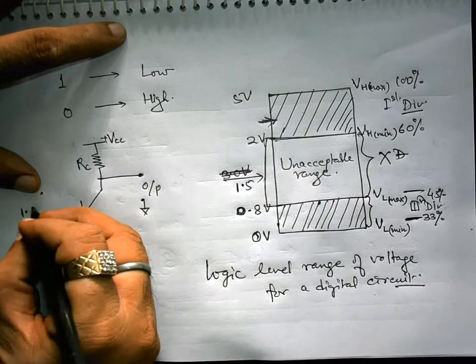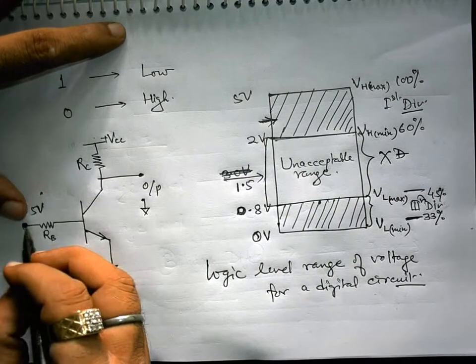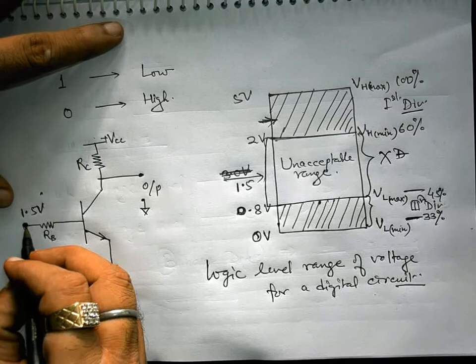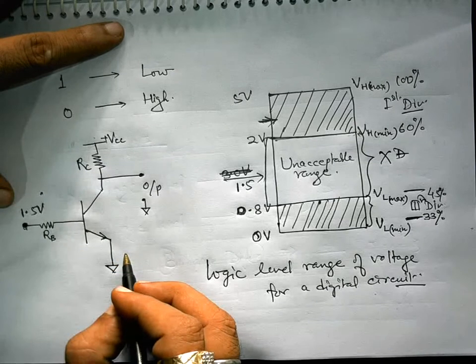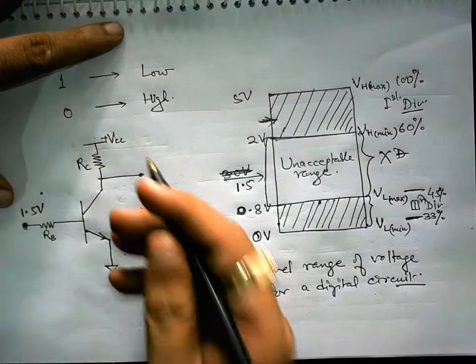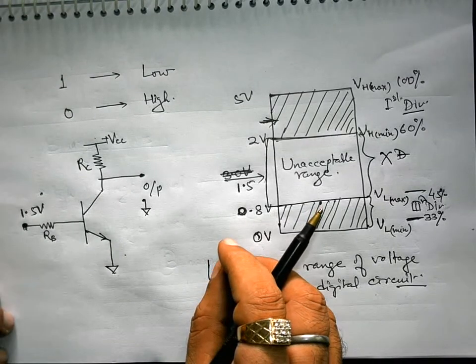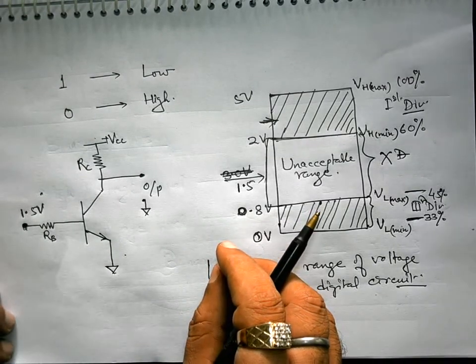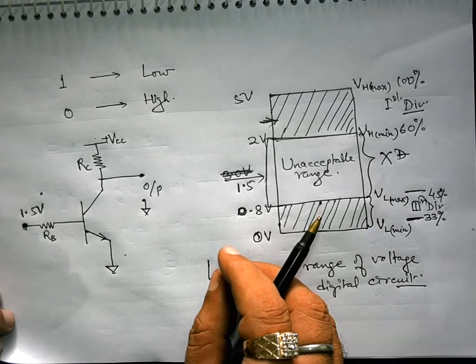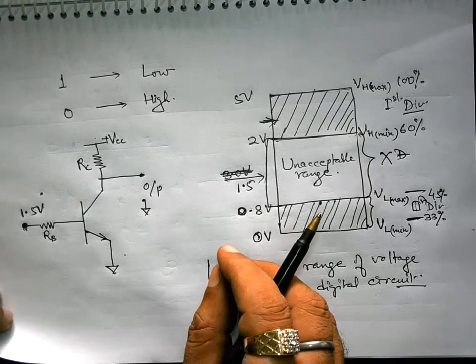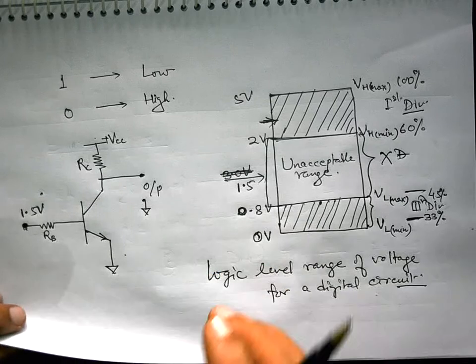But if we apply say 1.5 volt, sometimes this circuit will take 1.5 volt as low voltage, and sometimes it will take it as high voltage. So it is not fixed or well decided whether this is low volt or high volt. That's why this is kept in the category of unacceptable range.